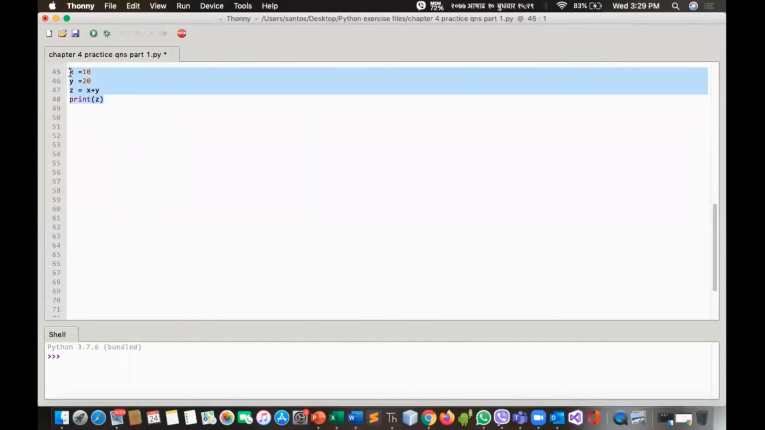Okay. See, x has a value equals to 10 and y has a value equals to 20. And in the next line, we are just performing addition. That is, the values of x and y have been added in this line. And after that, we are simply printing the value of z. So this line of code is very, very easy to understand in comparison to other programming languages.